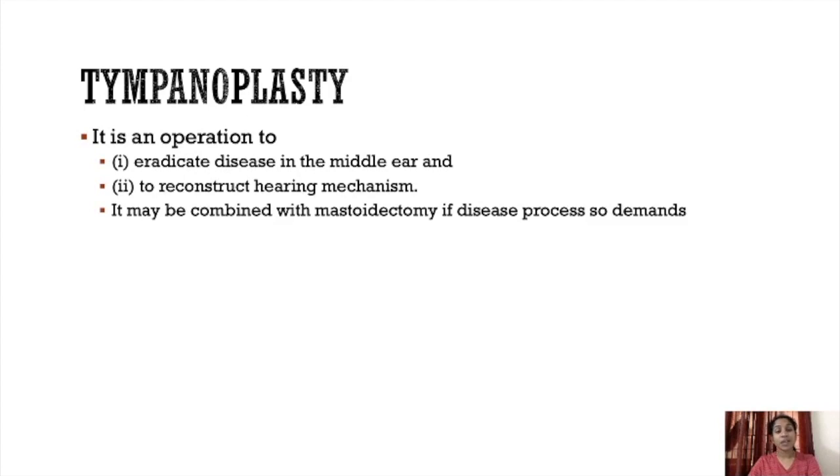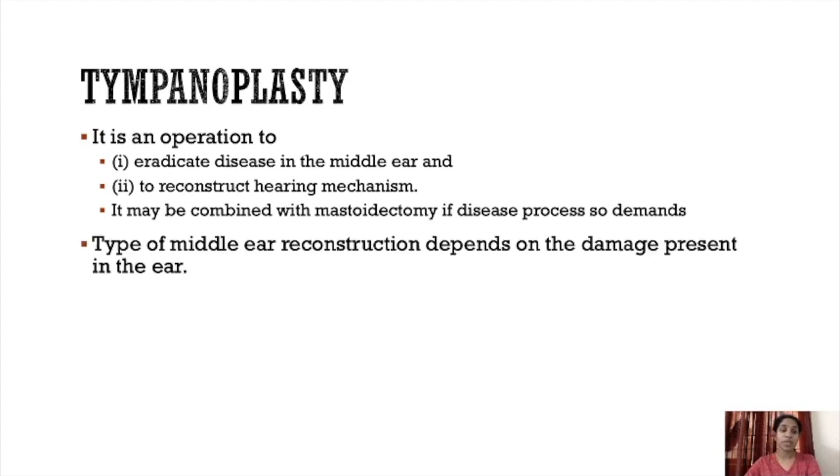In that, the main one is tympanoplasty. Tympanoplasty is an operation to eradicate the disease of the middle ear and also to reconstruct the hearing mechanism. The reconstruction should be done for smooth conduction of sound. So it may be combined with mastoidectomy if the disease process so demands. So if the disease process is affecting the mastoid, then mastoidectomy also should be done.